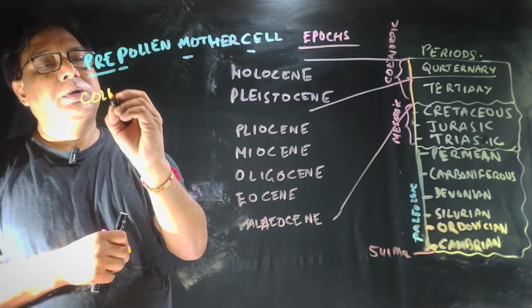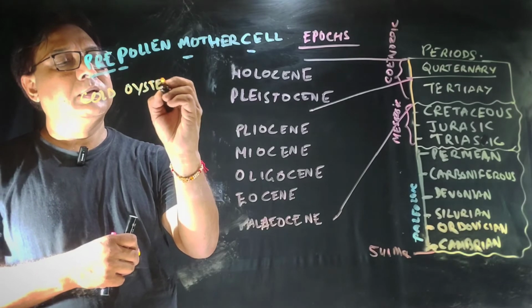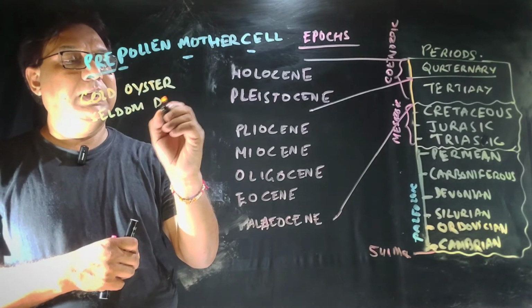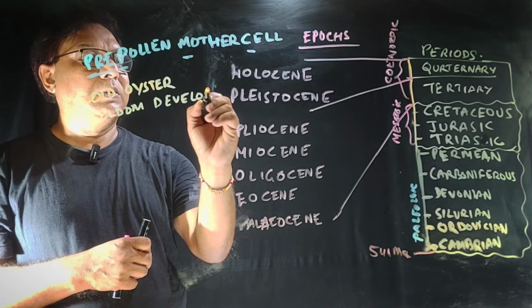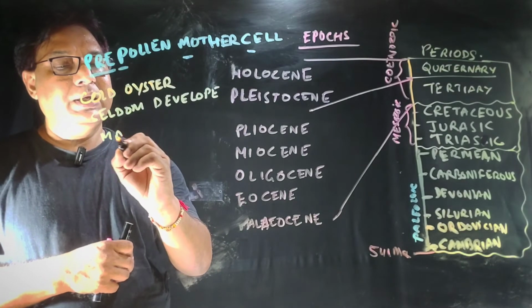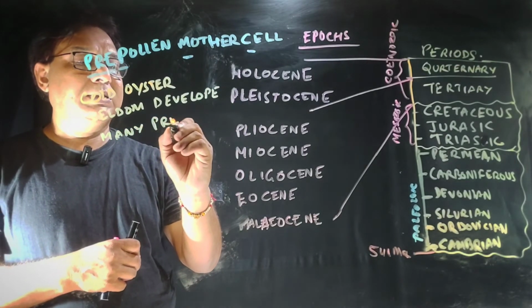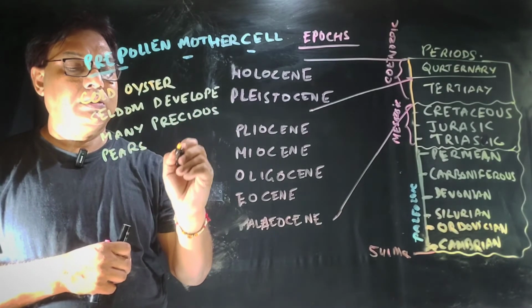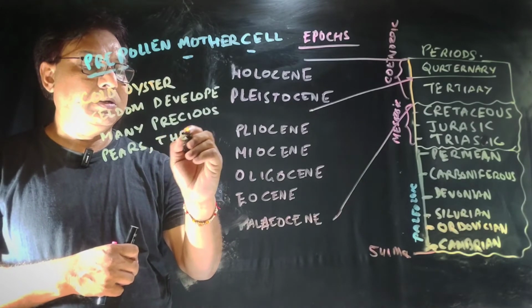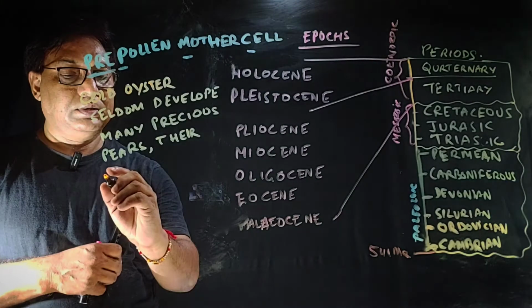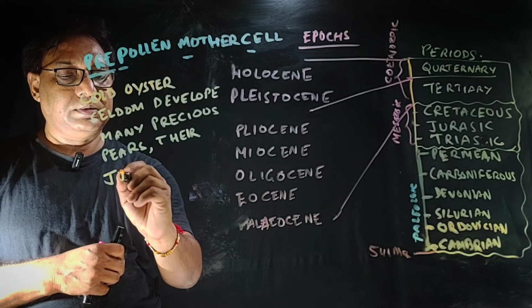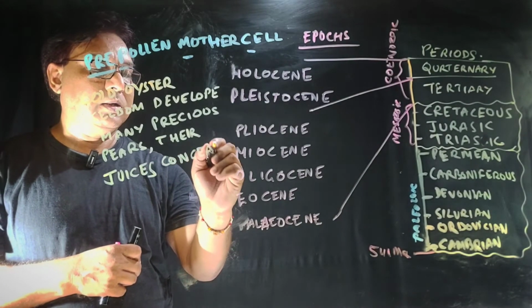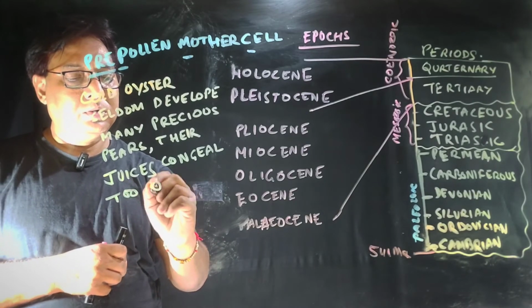Remember this: Cold oysters seldom develop many precious pearls, their juices congeal too quickly.